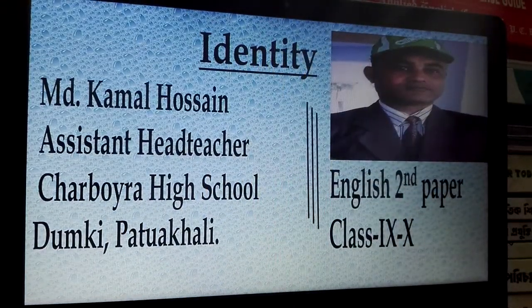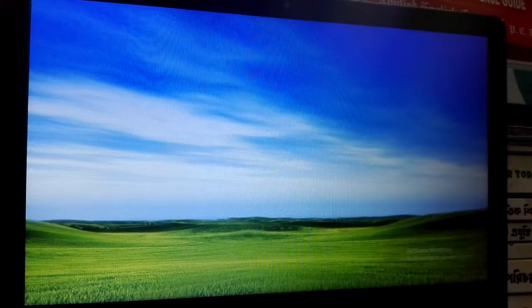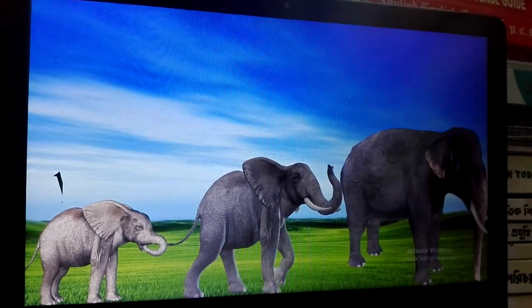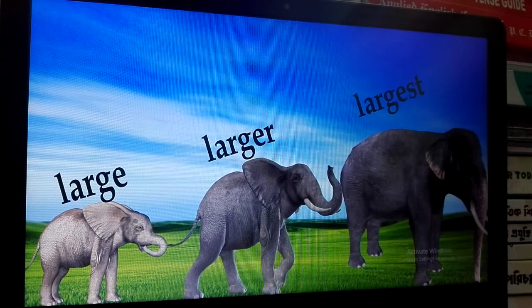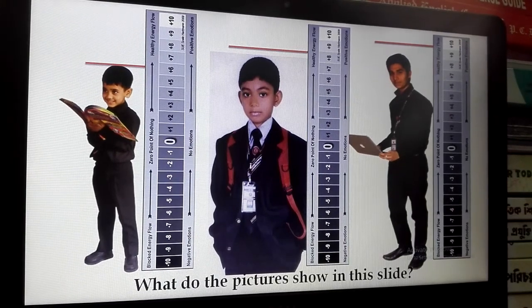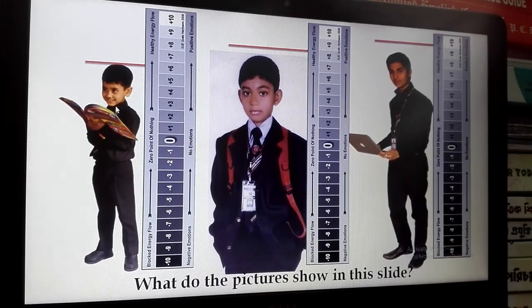Dear learners, let's see some images and try to guess something. Large, larger, and largest. What do the pictures show in this slide? He is a taller boy.